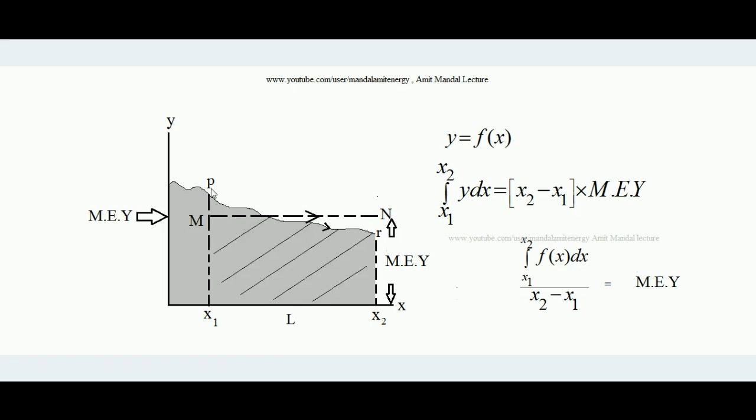Once again, we can see that the value of y is continuously changing. This is the highest value, this is the lowest value. I want some mean value, neither too high nor too low, something in between. So the concept is that in case this line Mn is the mean, then the area under Mn and the area between these 2 points P and R corresponding to x1 and x2 must be the same. So applying that concept, I have got the mean effective y.